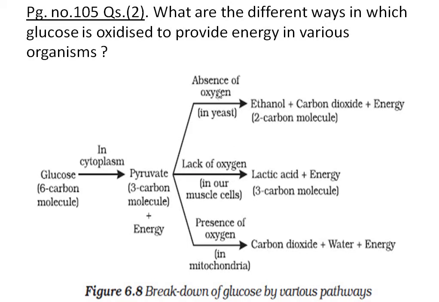So in the absence of oxygen, in anaerobic respiration, ethyl alcohol or ethanol, carbon dioxide and energy are produced. Ethanol is a 2-carbon molecule. And in the presence of oxygen, that takes place in mitochondria, that is aerobic respiration. The respiration that takes place in the presence of oxygen is called aerobic respiration. In aerobic respiration, pyruvates are broken down into carbon dioxide and water and energy is released.